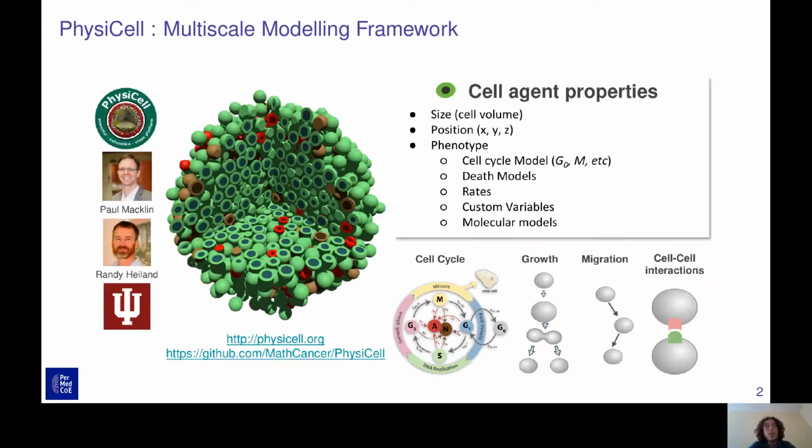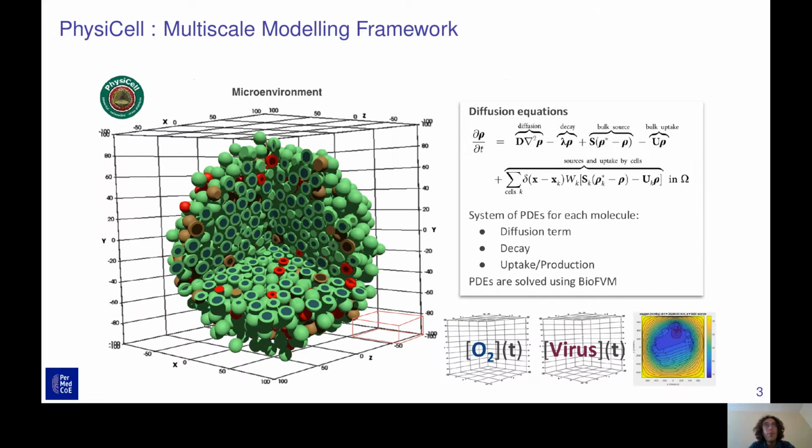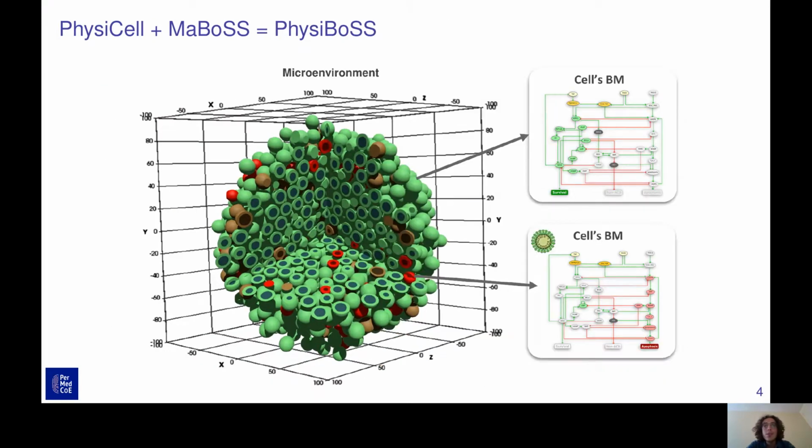So to develop this kind of simulation, we are using PhysiCell, which has been created by Paul Macklin's team at University of Indiana. Within PhysiCell, every cell is an agent which has a size, a position, and properties like phenotypes, such as cell cycle model or death models. Cells can also migrate and interact with each other. The microenvironment can also be represented, where you can have molecules diffusing into the space and interacting with cells. But what was lacking was a way to represent intracellular processes.